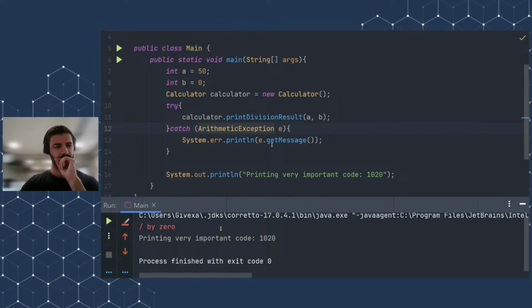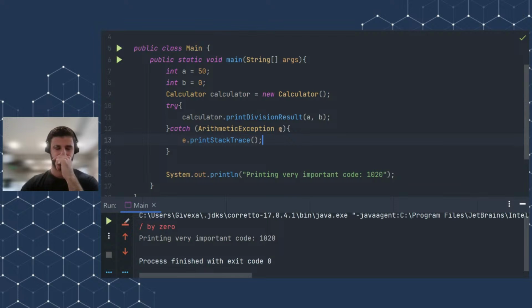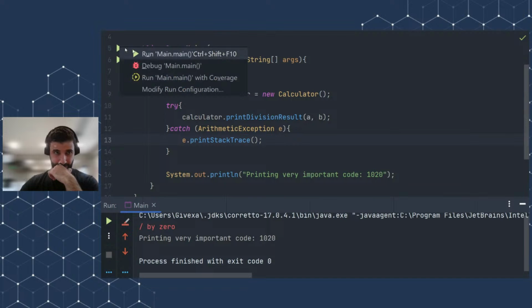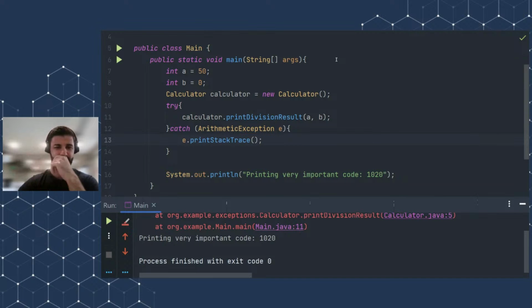And usually this getMessage is not only used for logging, it's also used for testing, which I will show you when I do the testing part. But now just remember that it's a very useful method, and we can also have another method called printStackTrace. So actually what this method does is that, let's run it and analyze it. It's a very useful one, and you will see it constantly when you work with exceptions.